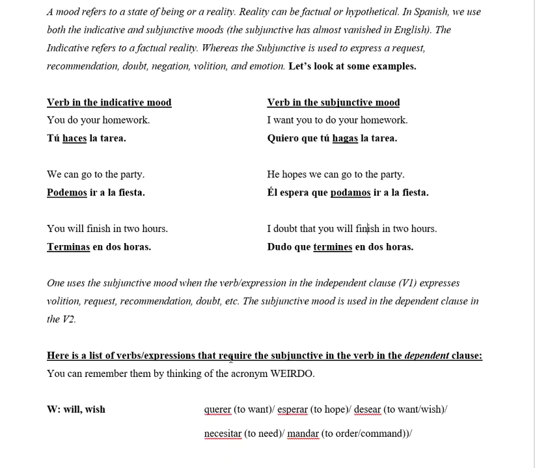One uses the subjunctive mood when the verb or the expression in the independent clause, for example, want, hope, doubt, expresses volition, request, recommendation, doubt, etc. The subjunctive mood is used in the dependent clause, in the second verb. So this is verb 1. This is verb 2, so we would use a subjunctive here in the second verb. Here's verb 1, there's verb 2, we would use a subjunctive there. Verb 1 and verb 2, we would use a subjunctive here. So the subjunctive is used in the dependent clause based on the first verb or the expression found here in the independent clause, which is going to tell us whether or not we have to use a subjunctive in the second verb.